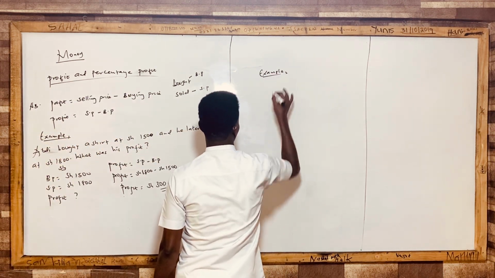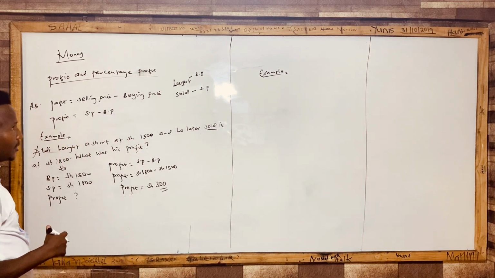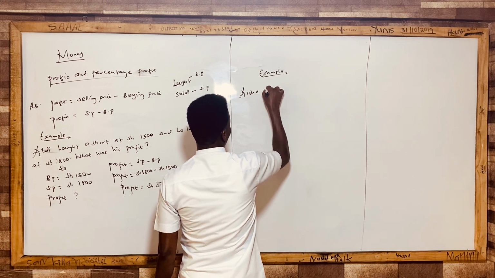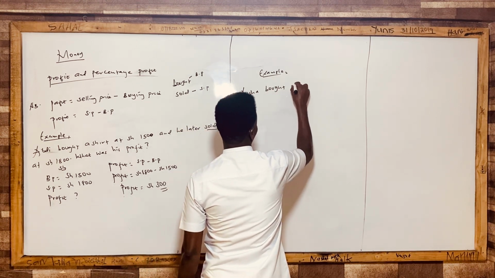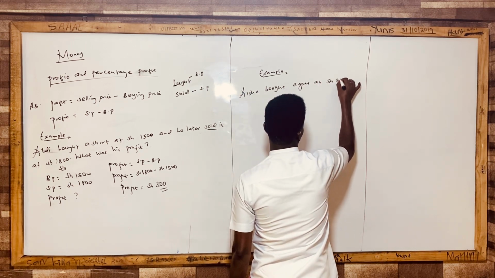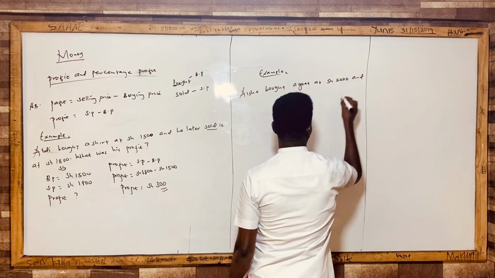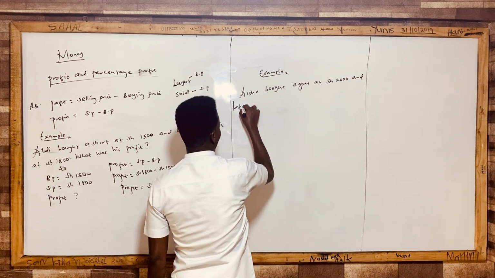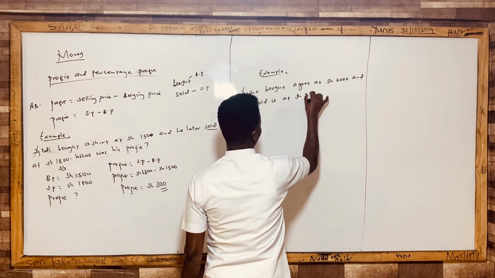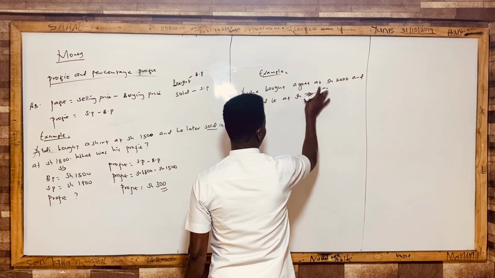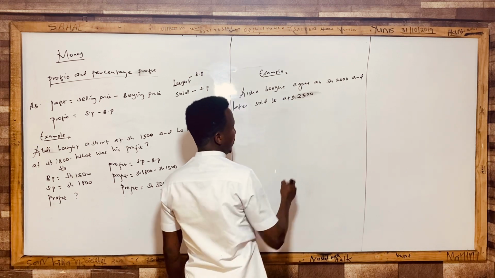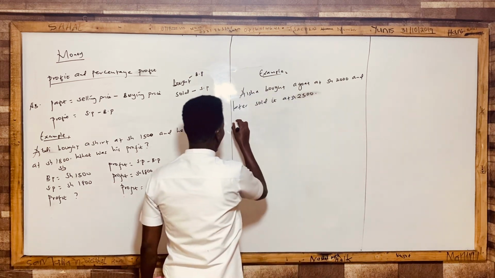Example 2. Okay, let's see example 2, guys. Aisha bought a goat at 2,000 and later sold it at 2,500. Just understand this, okay? Full stop.